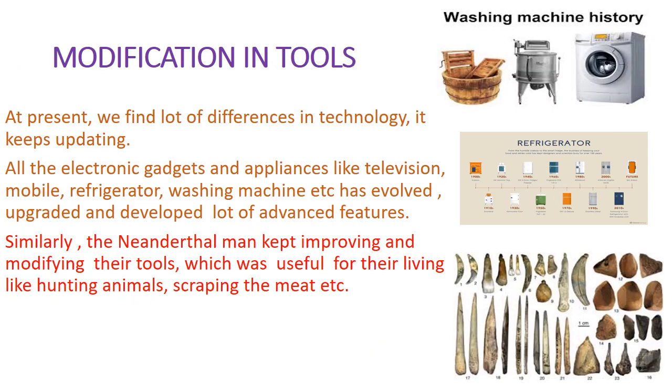Modification in tools. At present, we find a lot of differences in technologies. It keeps updating. All the electronic gadgets and appliances like television, mobile, refrigerator, washing machine, etc. have evolved, upgraded and developed a lot of advanced features. Similarly, the Neanderthal man kept improving and modifying their tools, which were useful for their living, like hunting animals, scraping the meat, etc.